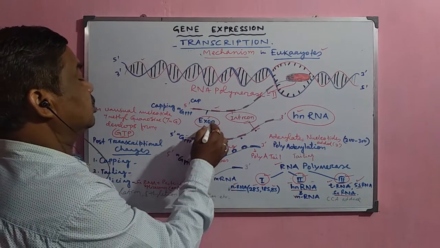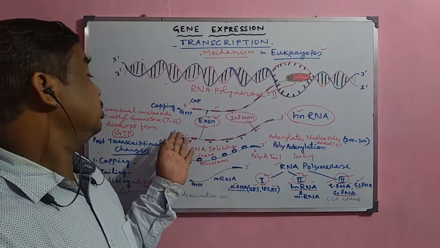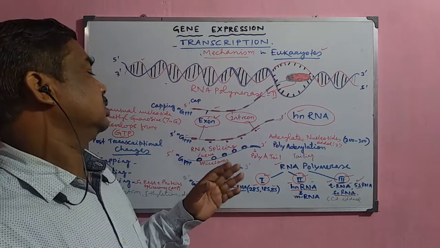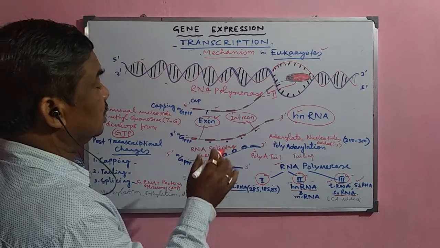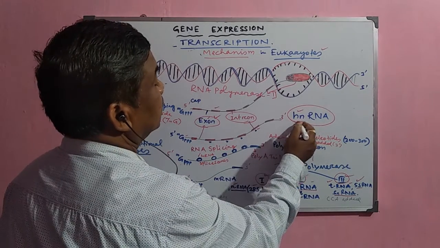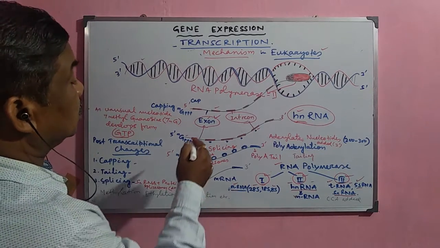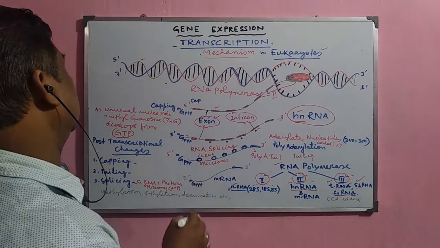The exons are the actual essential part of the mRNA, and this sequence helps in the formation of the protein. That is why, because exons and introns are both present, it is called hnRNA. But after its formation, these non-essential segments are removed from the hnRNA.